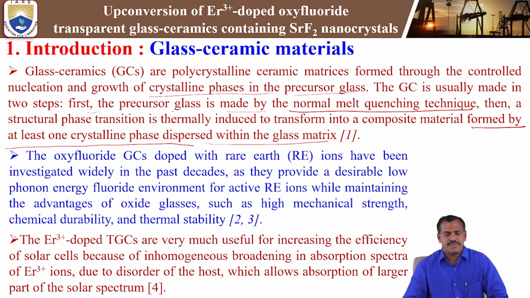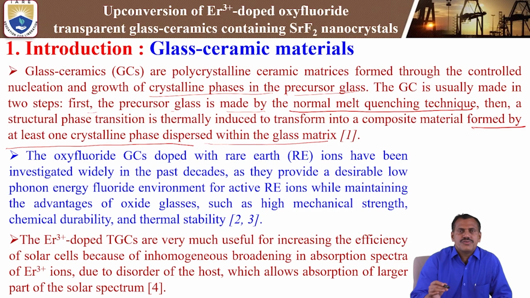So that glassy matrix should exhibit at least one crystalline phase. Then only can we prepare the glass ceramics. Without a crystalline phase, we cannot prepare glass ceramics from the glass materials. That is why we require at least one crystalline phase while preparing the glass ceramic material. That is one of the unique parameters.